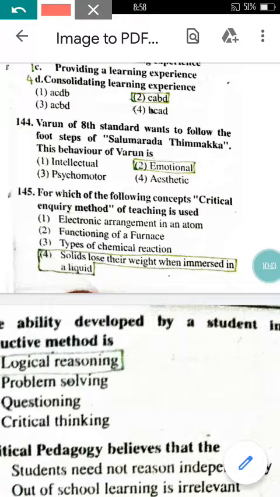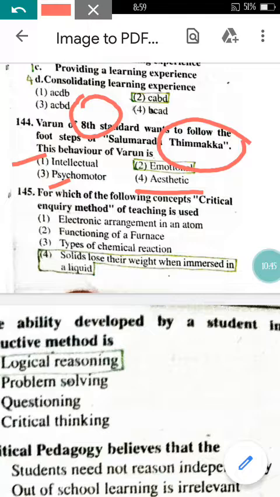Varun of 8th standard wants to follow the footsteps of Salumarada Timokka. This behavior of Varun is. Here the Varun of 8th standard wants to follow Timokka. Why is it? Here Varun is making her an ideal, right? So he wants to follow someone. So he is emotionally linked with him or her. So the correct here will be the emotional. You can't say intellectual and psychomotor and the aesthetic will be the correct option. Here the emotional factor will be the correct option.